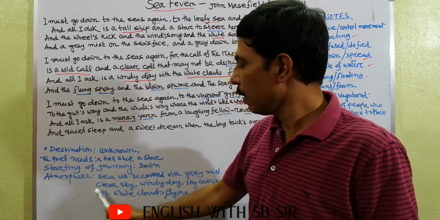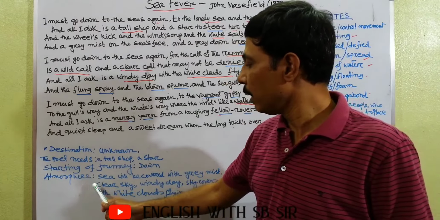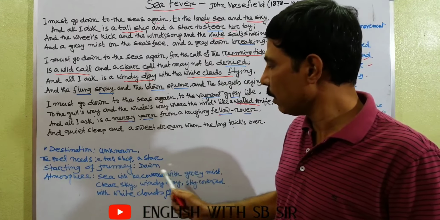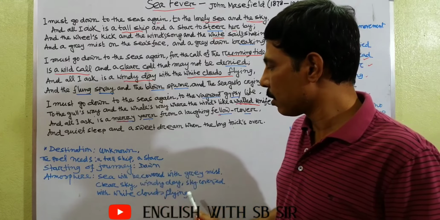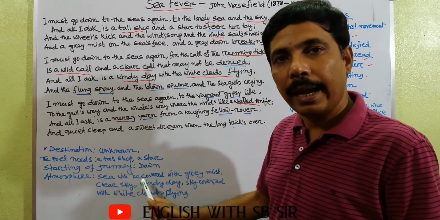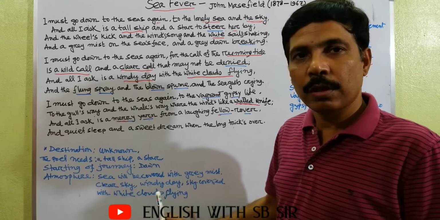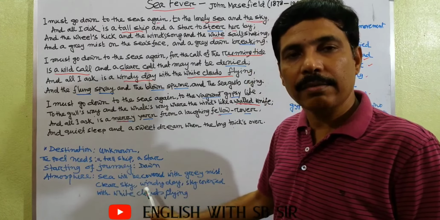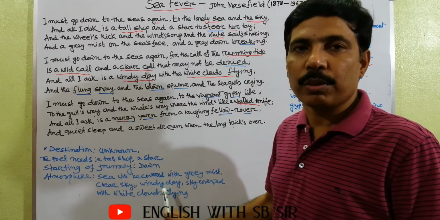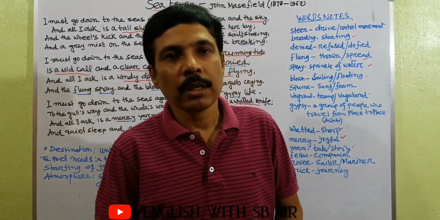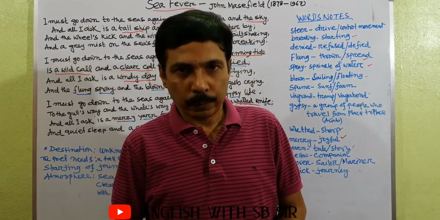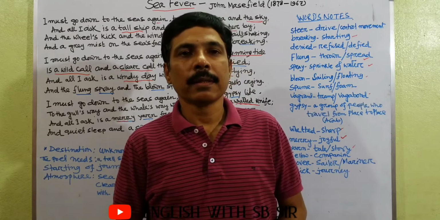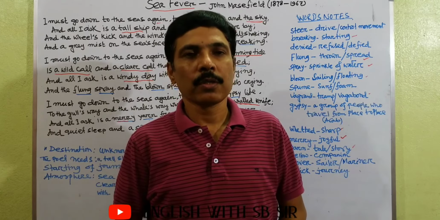How is the atmosphere? The sea will be covered with grey mist. In that particular dawn, the sea will be covered with grey mist, and the sky will be clear, and the white clouds will sail occasionally in the sky. That indicates a very good atmosphere. Here the poet's intention is to enjoy the sights and sounds of nature, and it is man's inborn quest. So thank you for the day.